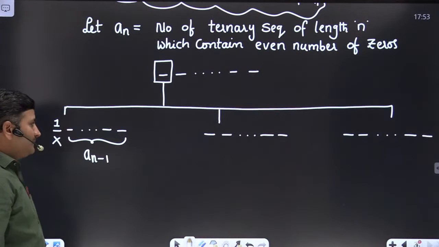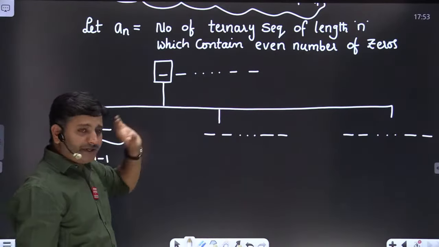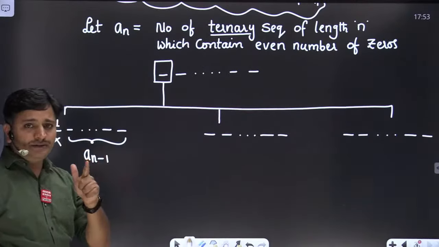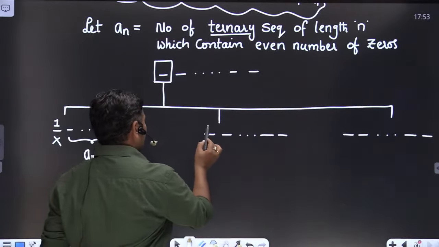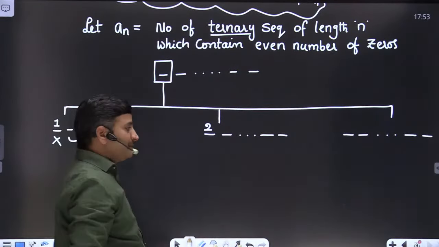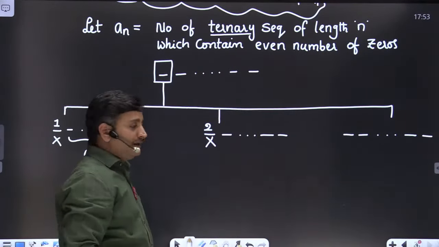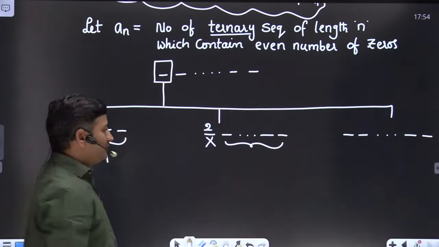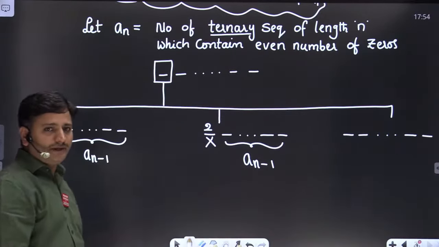Clear? Similarly, suppose the first bit is 2, friends, because a ternary sequence is filled with 0, 1, 2. So the first bit being 1 is completed; now the first bit is 2, but I am expecting an even number of zeros, and this bit is completely wasted because its value is 2. From the remaining sequence of length n minus 1, I am expecting an even number of zeros, that is a_(n-1), friends.